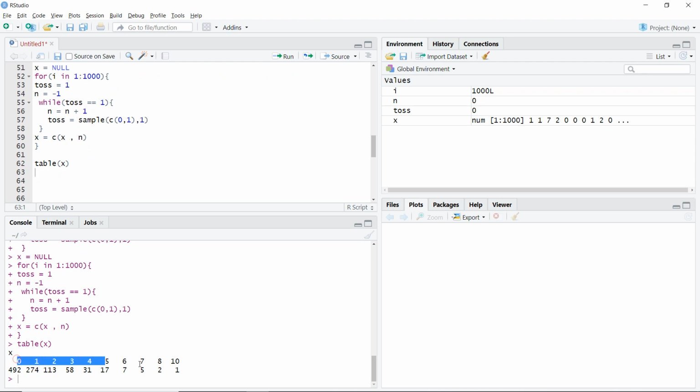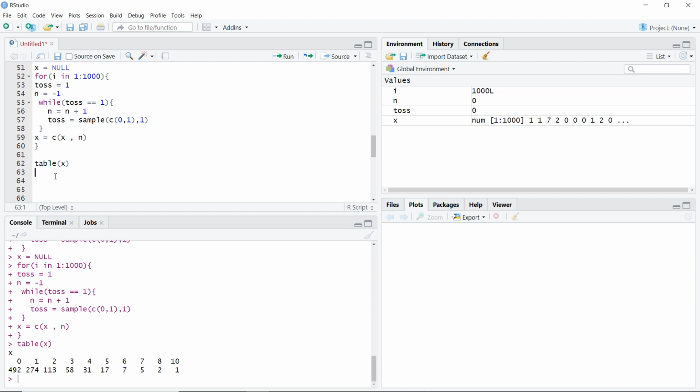So here I have 0 to 10 values. I even got 10 times heads before I got my tails. So that also happened here. And 492 times, the majority, you can see that we got zeros. That means we got tails 492 times in the first attempt.